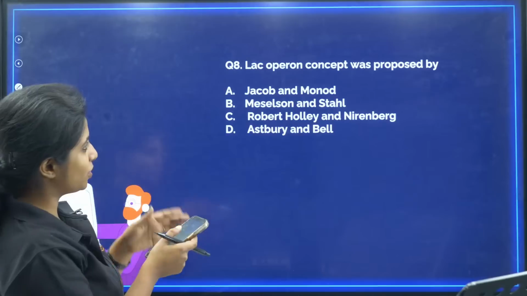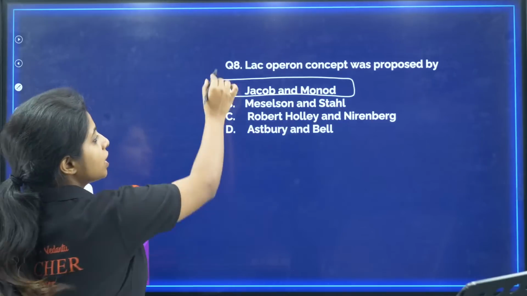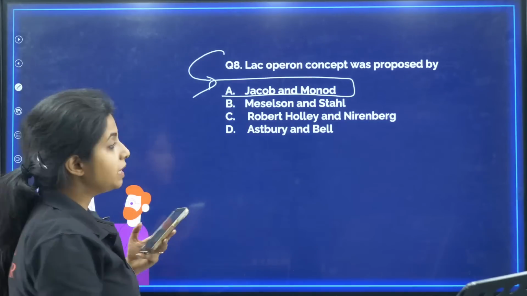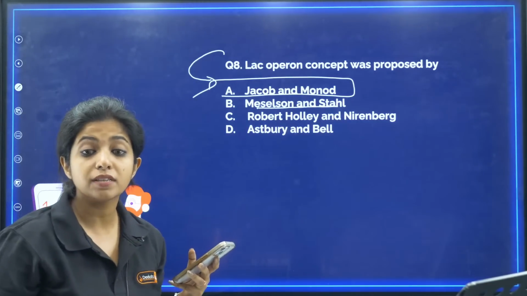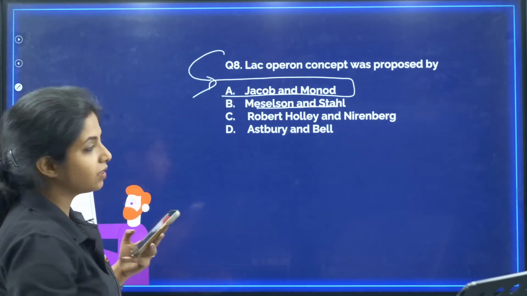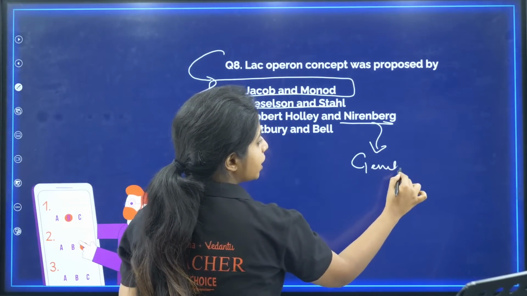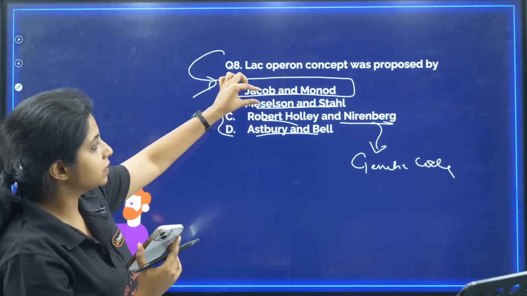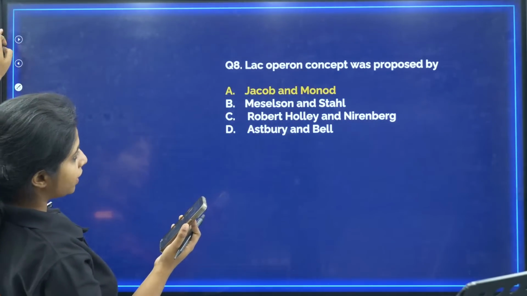8A, I see so much. Yes. It is A. Lac operon concept was proposed by Jacob and Monod. Please remember, very important thing. Okay, Meselson and Stahl experiment, what was it for? It was for semi-conservative replication of DNA. And other things, you don't have to remember. Nirenberg was the one who spoke about genetic code. This and this, not needed. But at least these things you should be knowing. Okay, Jacob and Monod, basically lac operon. I hope you got it correct.